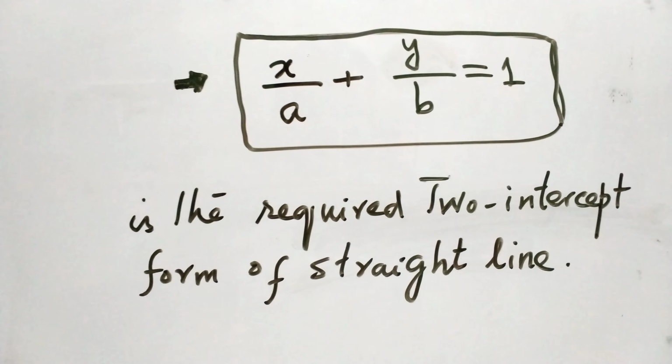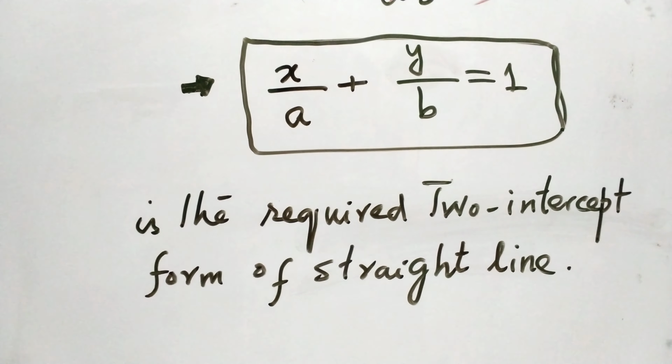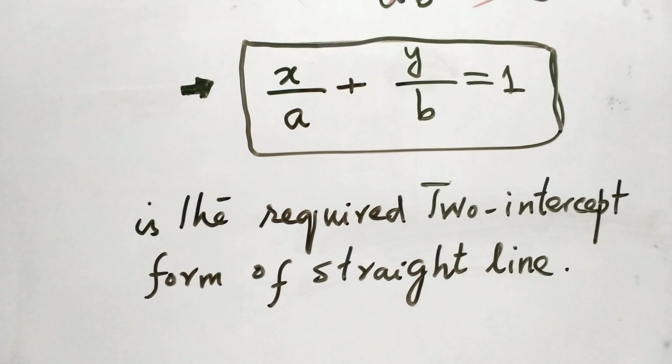So this concludes today's lecture, where we have discussed the various forms of the straight line, in which x over a plus y over b is equal to 1, the two intercept form, is really important, and we will encounter many problems in the exercise with this formula.